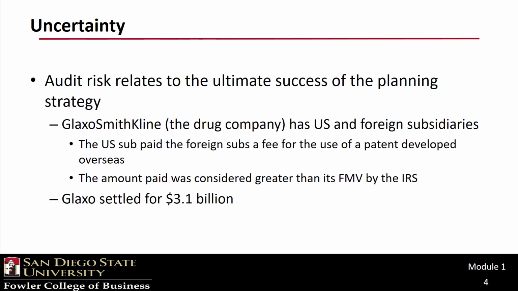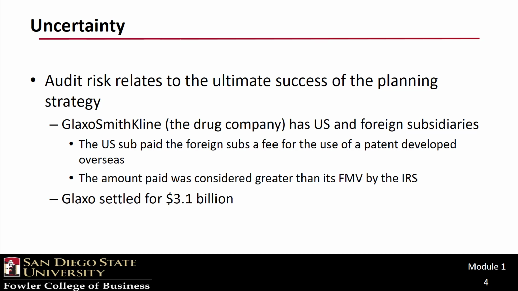Audit risk relates to the ultimate success of whatever tax planning strategy a taxpayer employs. Obviously, if the tax return is selected for audit, and the underlying tax strategies are found to be deficient and result in a greater or less tax, the predictions will be erroneous.